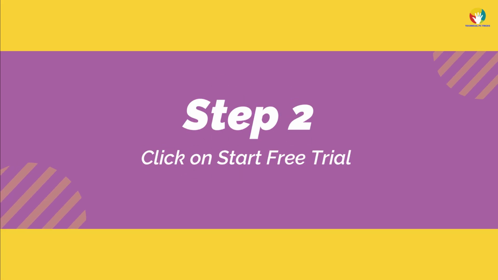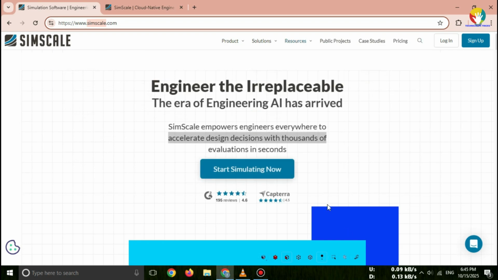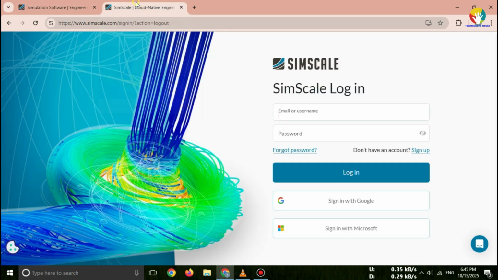Step 2. Click on Start Free Trial. Once you're on the homepage, click on the Start Free Trial or Get Started button. You'll be redirected to the sign up page.